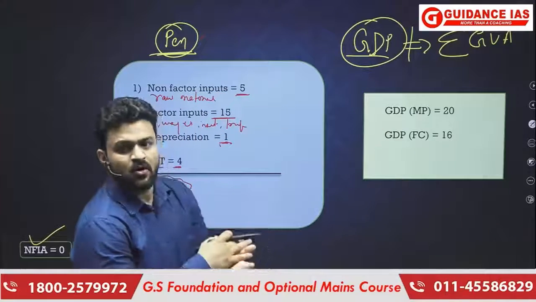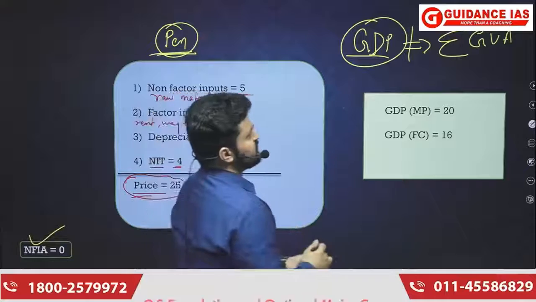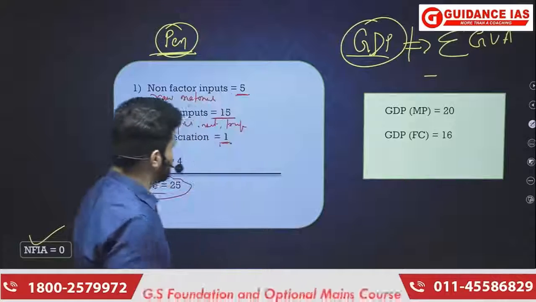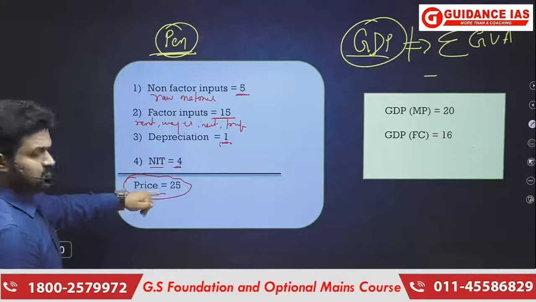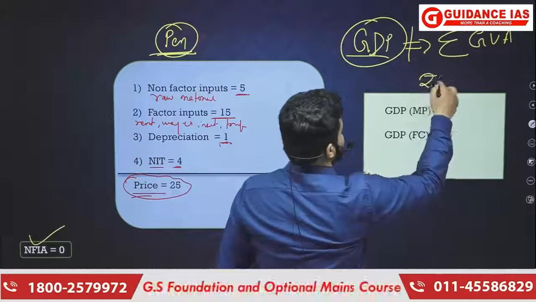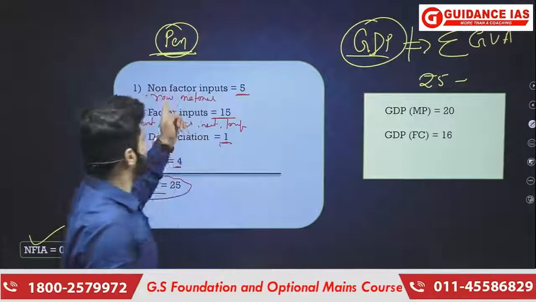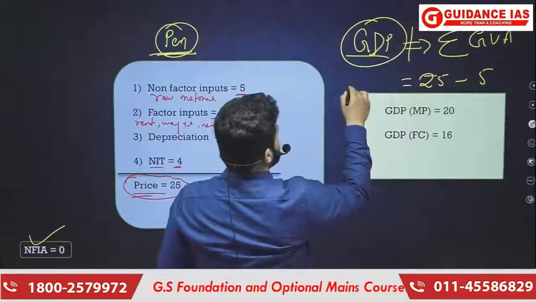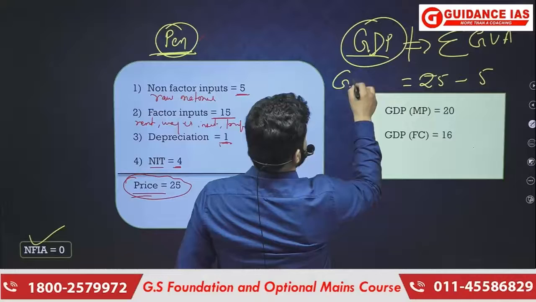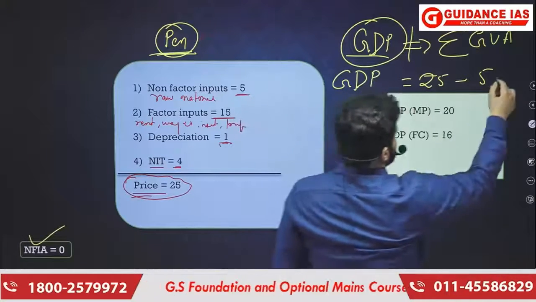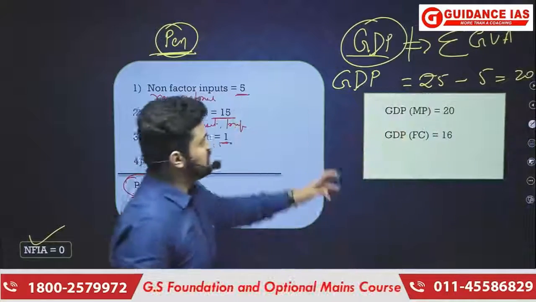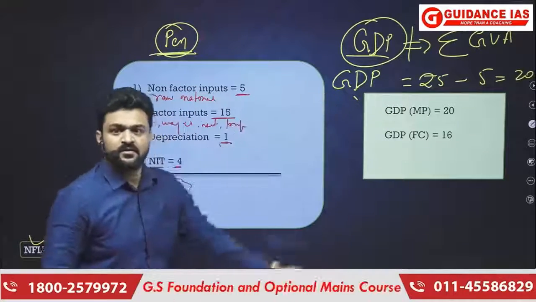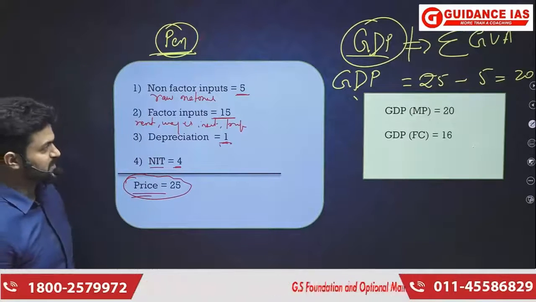Okay, and what is gross value addition? Gross value addition means value of output minus value of non-factor input. Okay, the value of output here is 25 minus value of non-factor input, that is 5. This will give you the value of GDP. And it will definitely be the GDP at market price because we are not subtracting the NIT here. Okay, that is net indirect taxes.